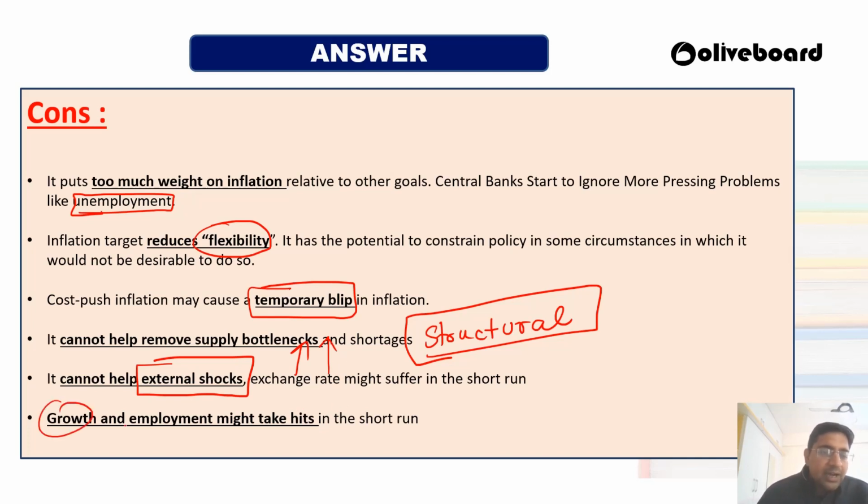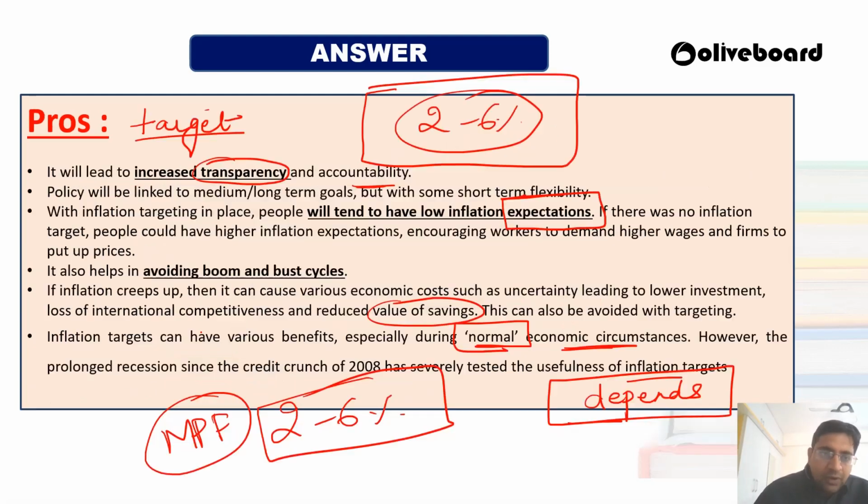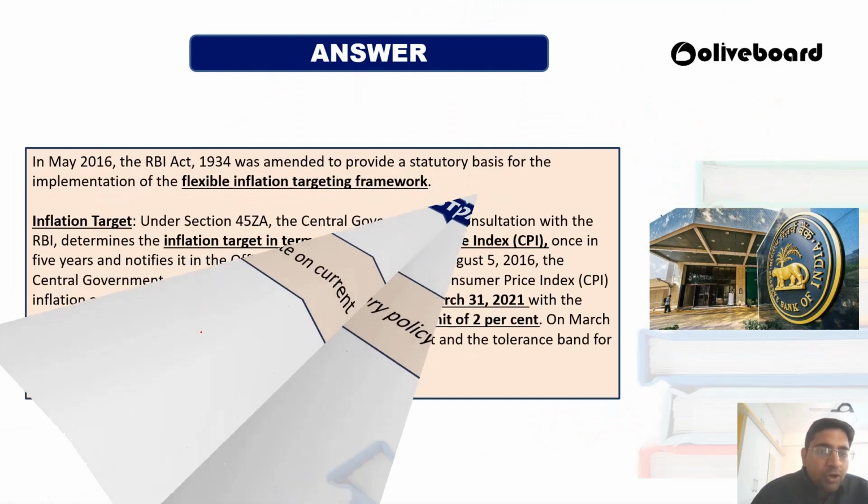And growth and unemployment may also take a hit if you are doing too much control on inflation, because money will not be there in the economy, growth of the economy will also be stagnant, and employment generation will also be stagnant. So this is all you have to write whenever you are writing any question on monetary policy.